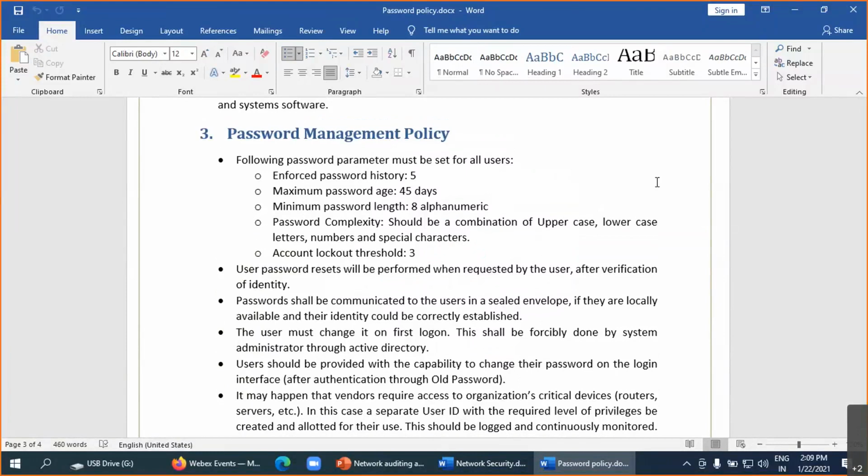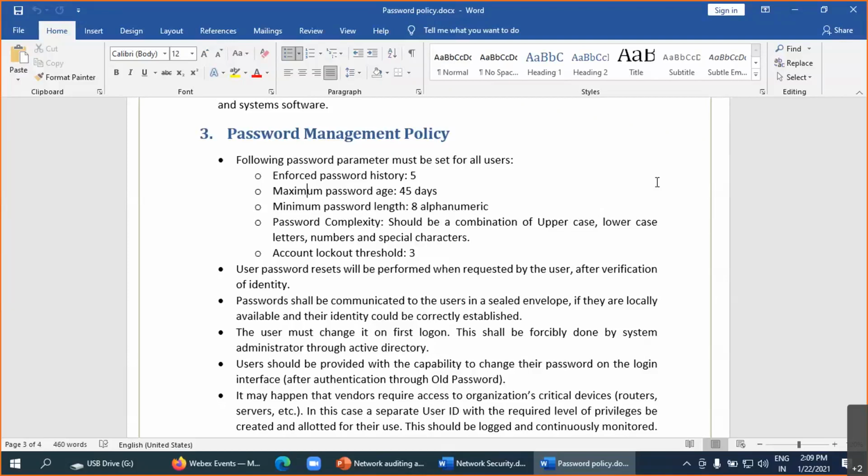Like it's written here, the maximum password age is 45 days. After 45 days, you need to change it. But if you do not change it, the system will not stop working. It will work, but in the audit you will get a non-compliance. That means there is a policy in place, but you are not complying with it. If a policy is implemented in the organization, you need to follow that policy.